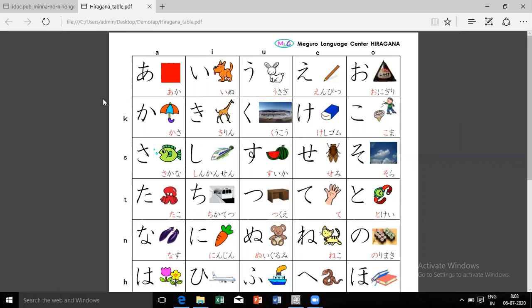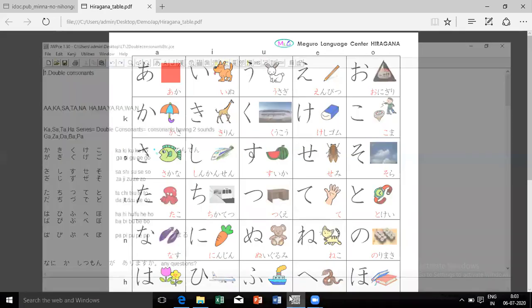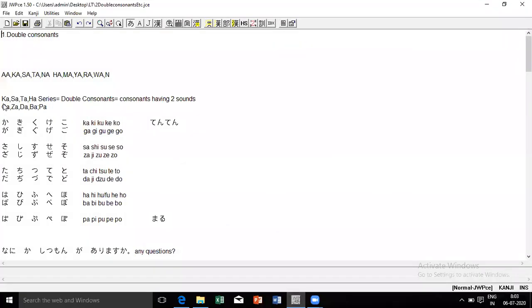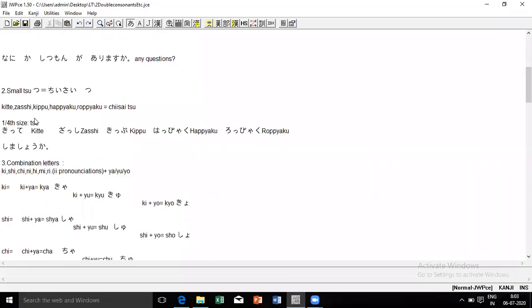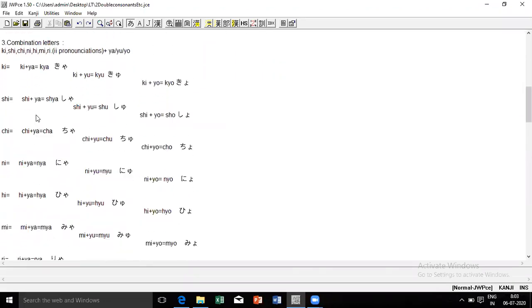So what we are doing now are combination letters. In combination letters, what you can see over here, you can see ki shi chi ni hi mi ri, in the starting. These are all the i-column, right?